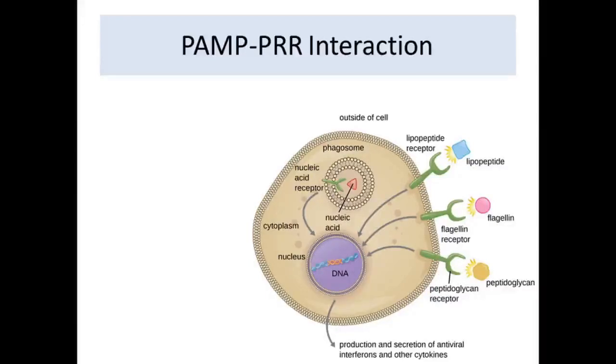And this interaction leads to certain specific kinds of events. For example, these are the molecular patterns which are available on the prokaryotic cells. It could be lipopeptide, flagellin, or peptidoglycan, which is being recognized by the pattern recognition receptor over a macrophage. This identifies it, then it engulfs it and it comes inside, it gets digested.